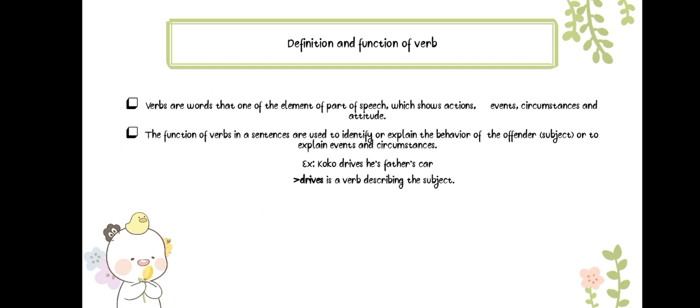Here I'm going to give you a little explanation about verbs. Here are the definition and function of a verb. Verbs are words, one of the elements of parts of speech, which show actions, events, circumstances, and attitude. The function of verbs in sentences is to identify or explain the behavior of the subject, or to explain events or circumstances themselves. For example: Coco drives his father's car. The word drives is a verb that describes the subject.